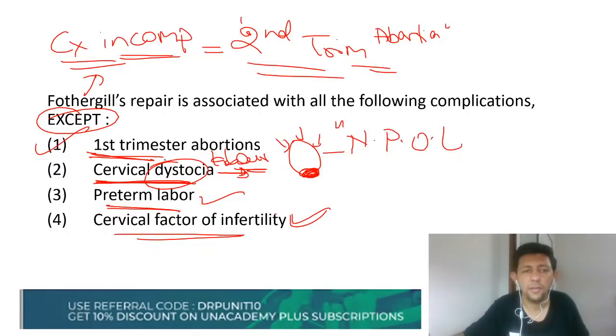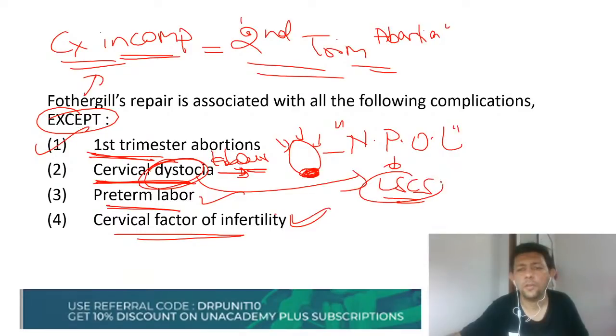I repeat, cervical dystocia would lead to non-progress of labor, and then we might have to do LSCS most of the time. Cesarean section is done. I repeat, what is cervical dystocia? In spite of adequate uterine contraction, the cervix is not dilating. Is it understood? That also can happen.